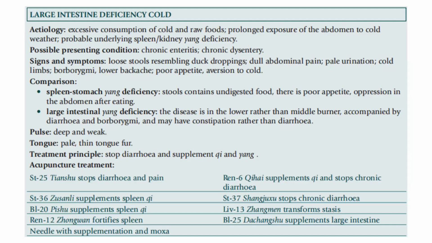In comparison, in spleen stomach yang deficiency, the stool will contain undigested food. There is poor appetite and oppression in the abdomen after eating. In large intestine yang deficiency, the disease is in the lower rather than the middle burner, accompanied by diarrhea and borborygmi, and may have constipation rather than diarrhea. The pulse is deep and weak. The tongue is pale, thin, and with thin coating.